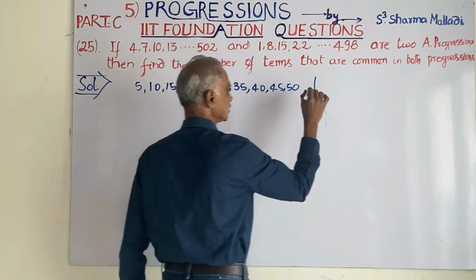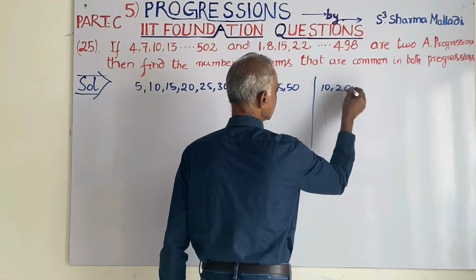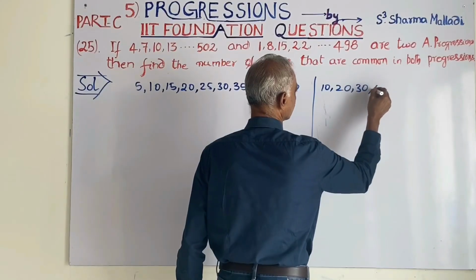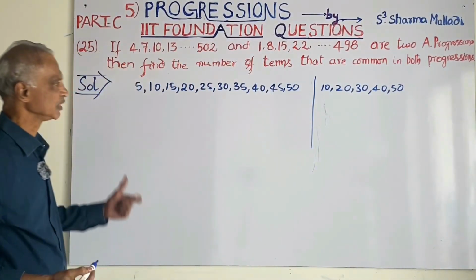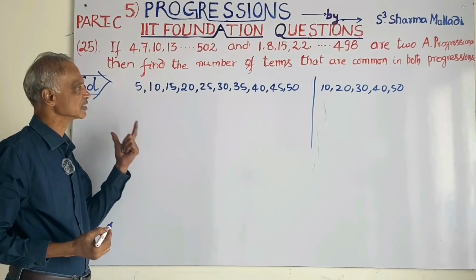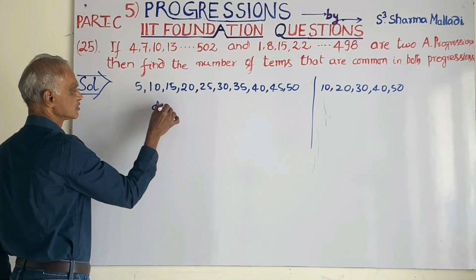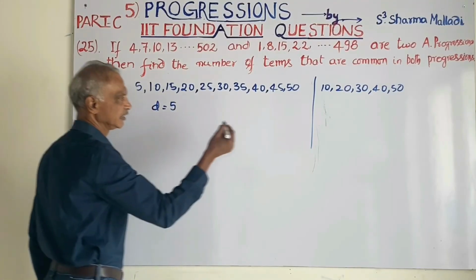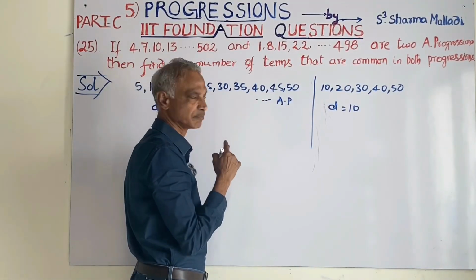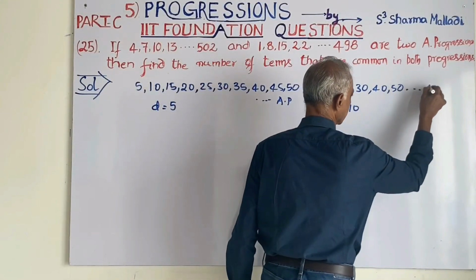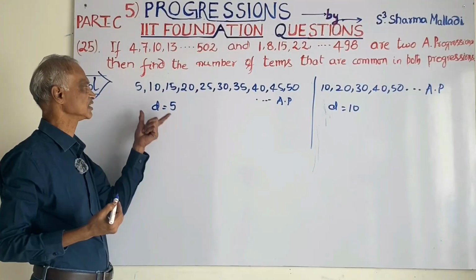I am taking another progression starting from 10: 10, 20, 30, 40 and 50. How many pairs of identical terms are there in both series? Here the common difference d is equal to 5, and here the common difference is 10. This is an AP, and this progression is also an arithmetic progression because the common difference is the same.